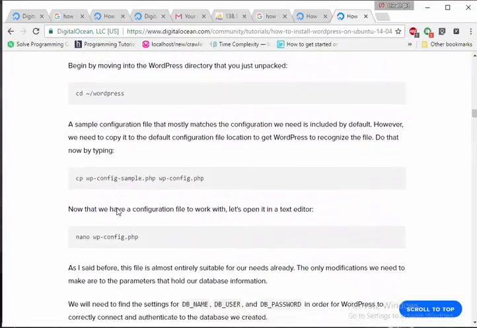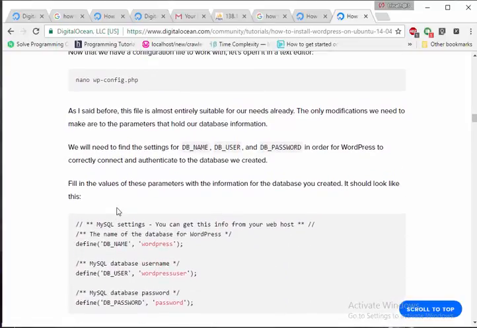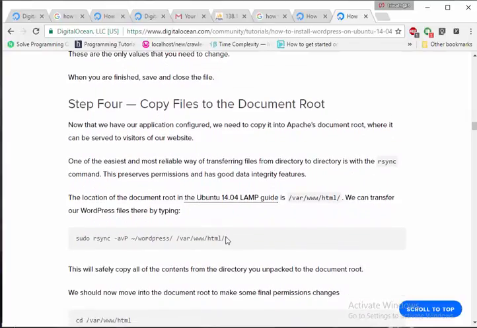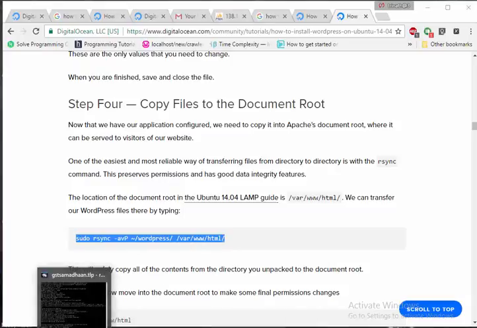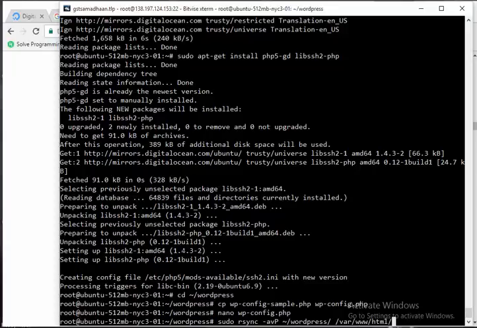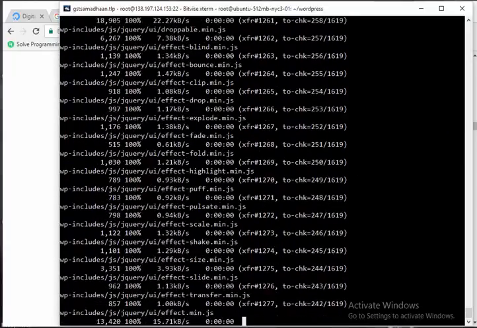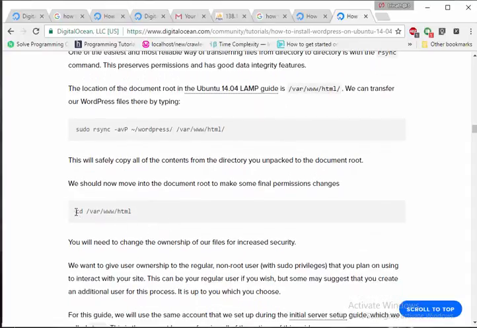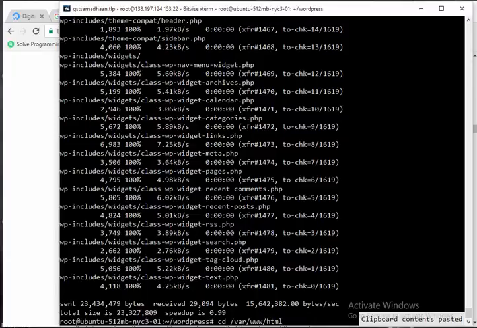And just go to where we have done the things. Yeah, these are the things which we have modified. So this is the way we are copying the files from the downloaded path to the path we want. This is what I said earlier. And finally all the files have been copied. So now you can move to that particular path location.